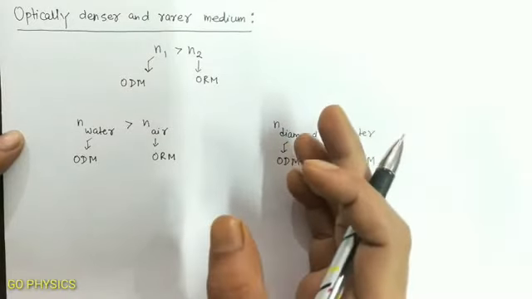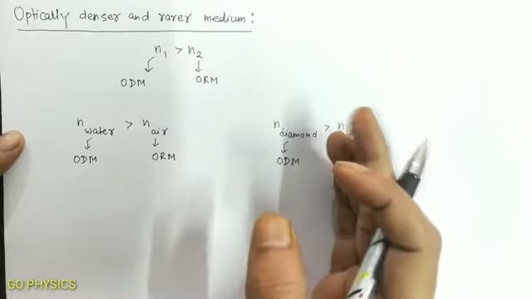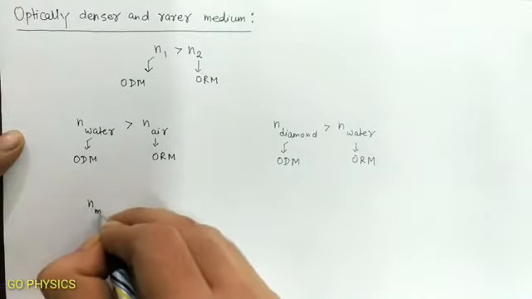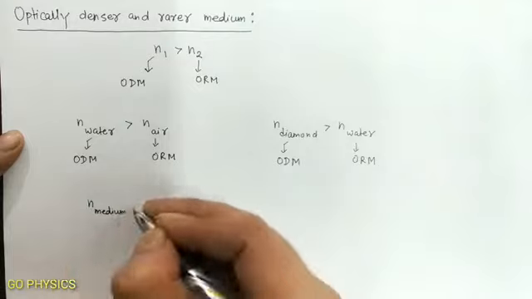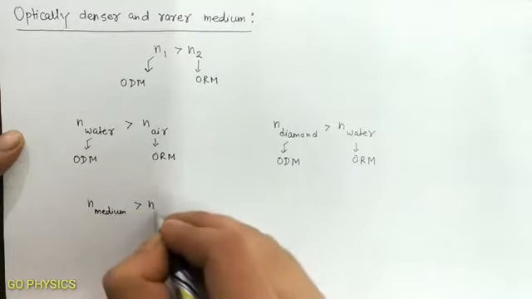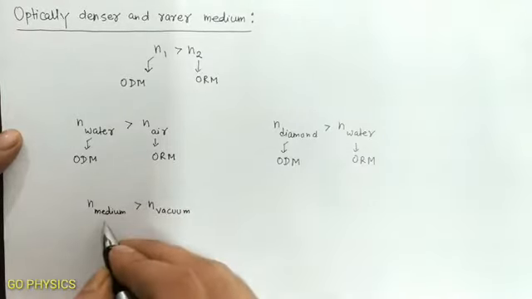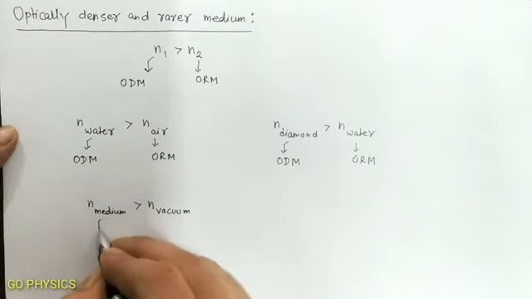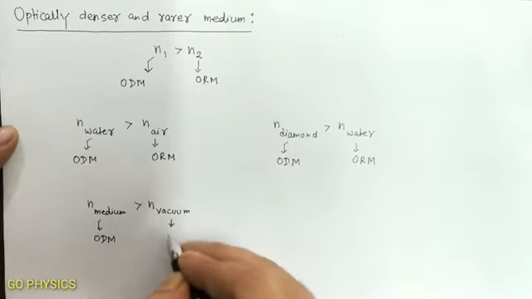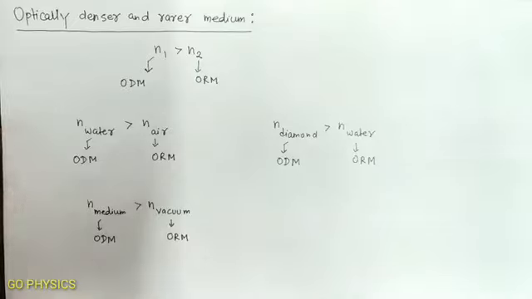As we know, the refractive index of vacuum is 1, and for any other medium the refractive index is always greater than 1. So if we take the two media as any medium and vacuum, then the refractive index of the medium will always be greater than that of vacuum. So any medium is an optically denser medium when we compare it with vacuum, whose refractive index is 1.